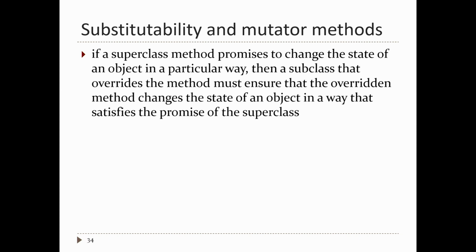Okay, now what about mutator methods? Mutator methods are methods that change the state of an object. Set dimensions changes the width and height of a shape, so it's a mutator method. If you have a superclass mutator method, then the subclass version of that method has to ensure that the state of the object is changed in a way that satisfies the promise of the superclass. In other words, the overridden version of the method has to promise something that's similar to the superclass version.